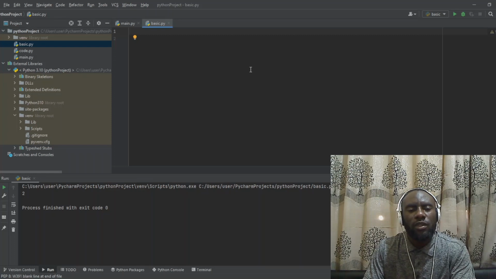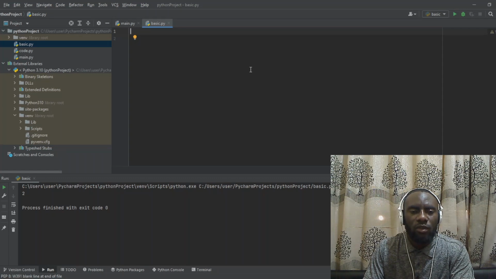Then we are also going to see how to make use of strings. We know the difference between numbers and strings, right? After that, we are going to see how we can make use of lists. It can be a list of numbers, and it can also be a list of strings. A string is text, while a number is used when you want to do some basic calculations in Python. So now let's get started with the numbers.